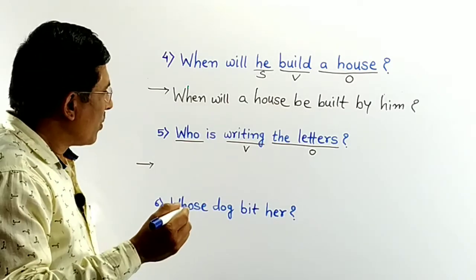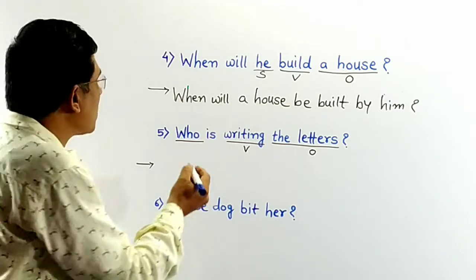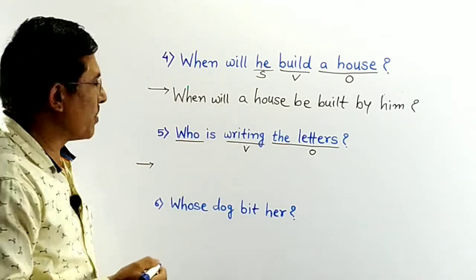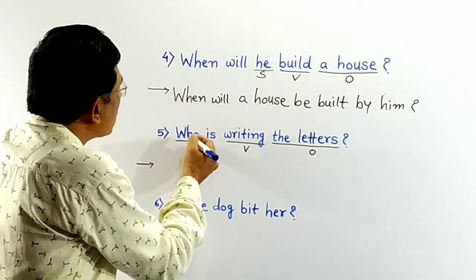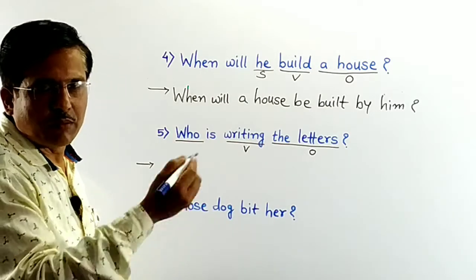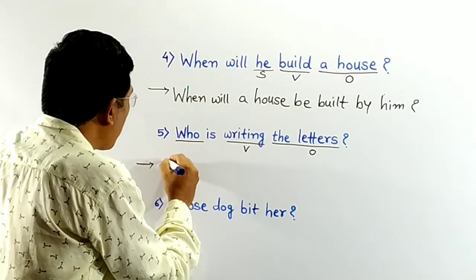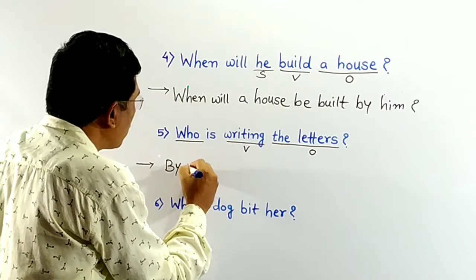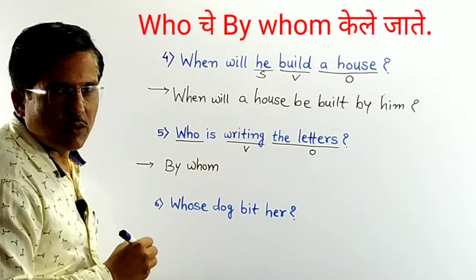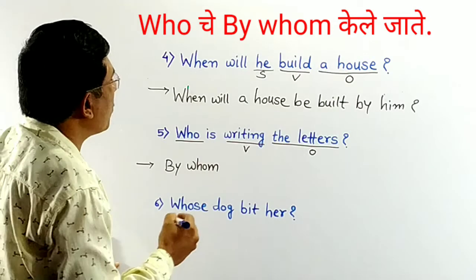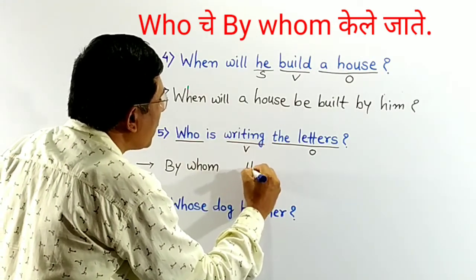Because you know, to get a subject we ask question with who. So here let's consider this who as subject. Now here subject becomes object in passive voice. So who becomes by whom. Then take object, the letters.